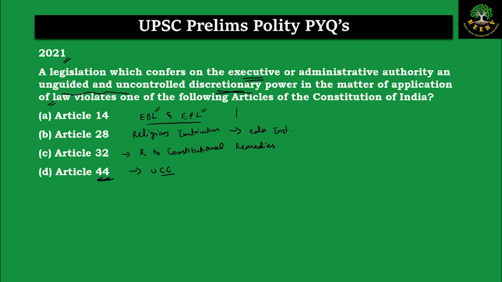But if someone has the discretionary powers whether to implement the law fairly or not, and if they are given the power to not implement the laws fairly, what will happen in such a case? They will not equally apply the law and people will be discriminated. So it will basically violate Article 14. So which of the following articles will be violated here? It will be Article 14, equality before the law and equal protection of the law. Let's look at the in-depth explanation now.